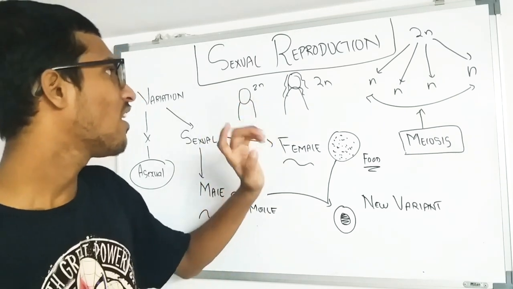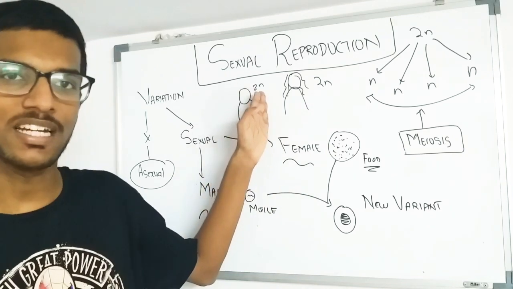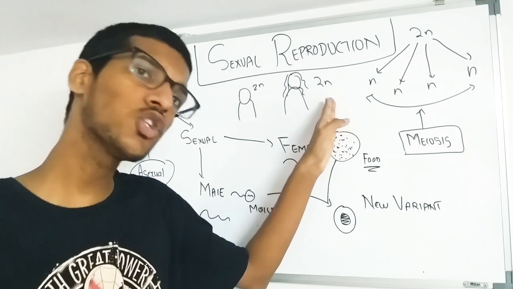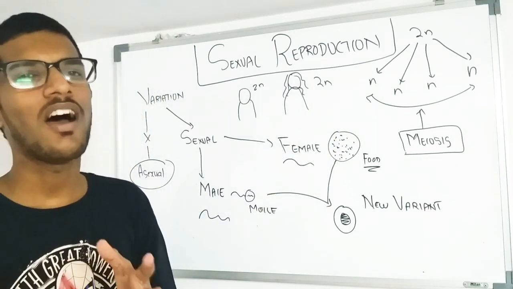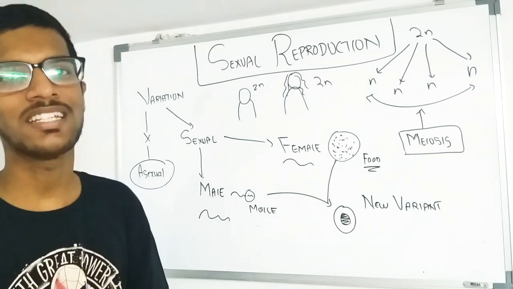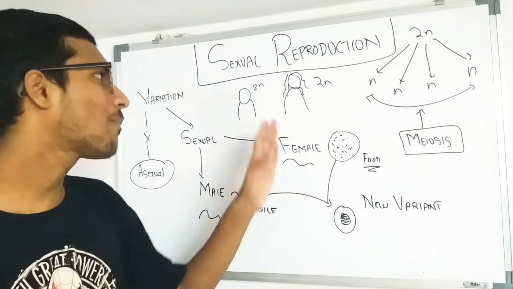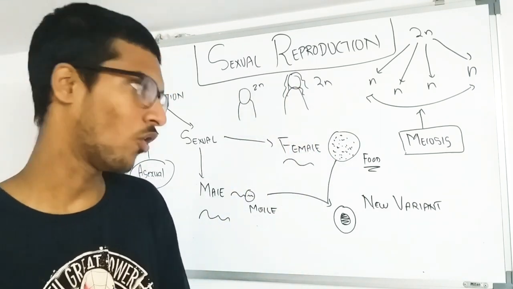But if we fuse the 2n of a male with the 2n of a female, which is also diploid, we get 4n, which is very unstable in certain organisms, and usually in higher animals. Some organisms might adapt to 4n, which is known as tetraploidy.